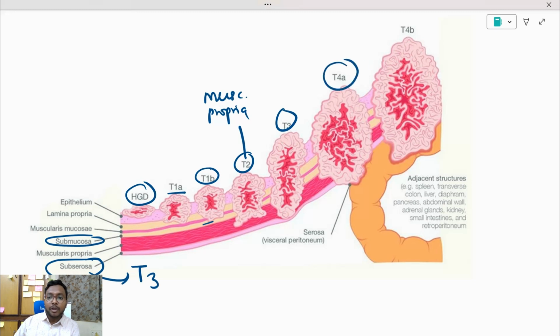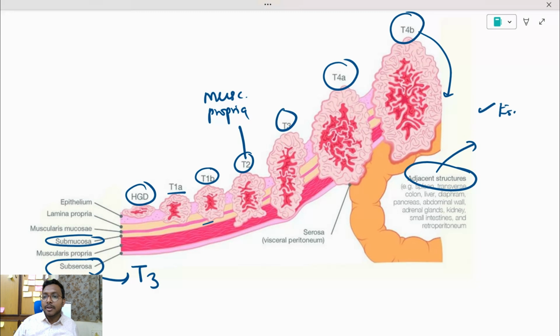And T4A and T4B both will come under T4. T4A is serosa involvement, T4B will be adjacent structures. And which structures do not come under adjacent structures? Esophagus and duodenum. They will not come under adjacent structures. Okay, right. Thank you.